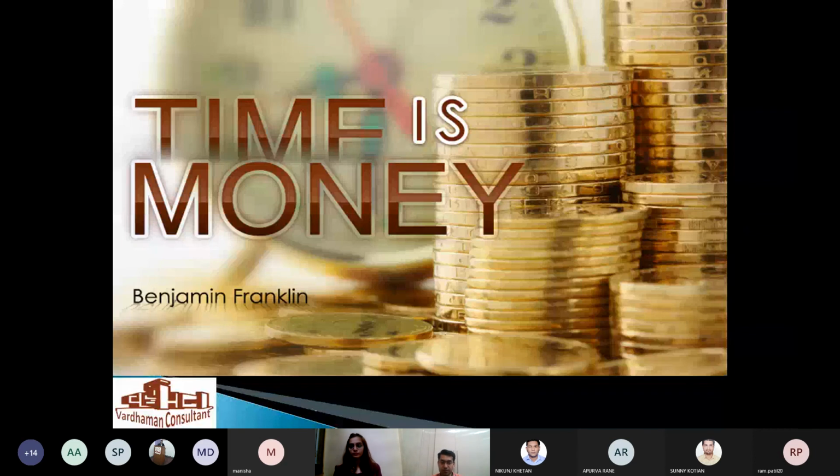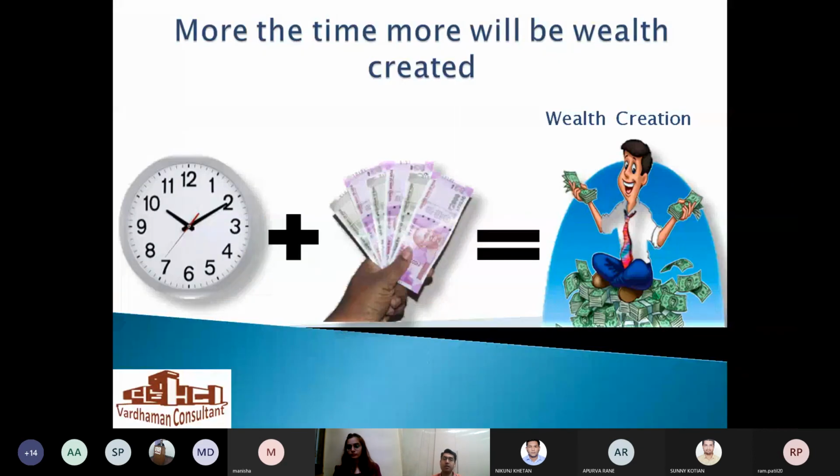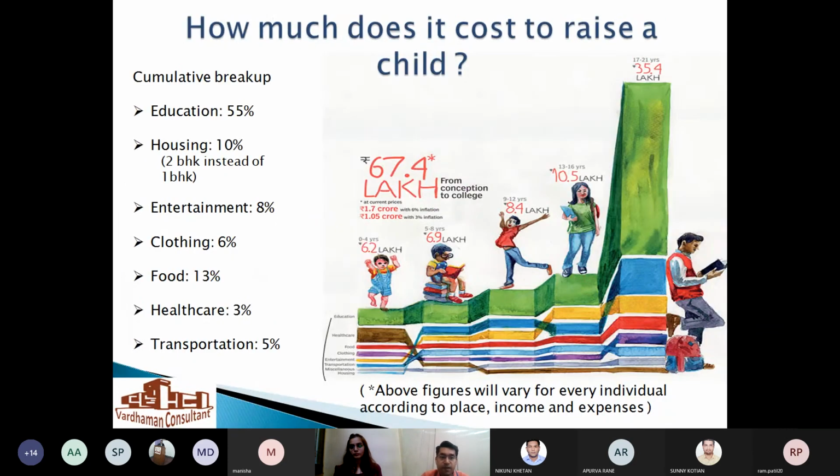So time is money, and the more the time, the more will be the wealth created. You need to give more time for wealth to create. Basically compounding kicks in.